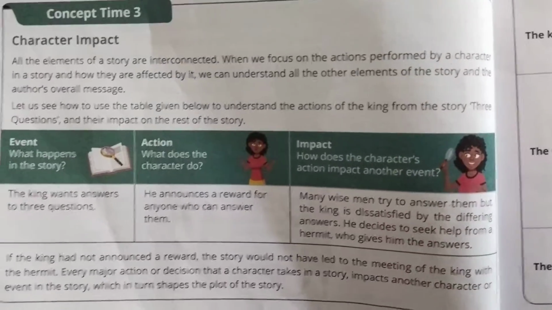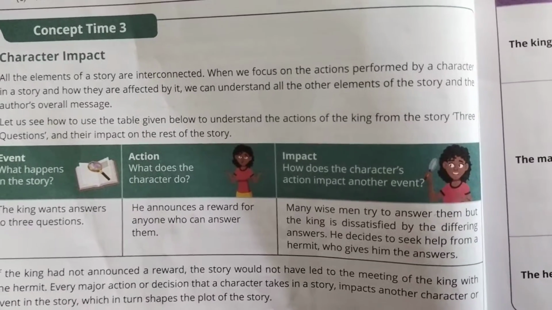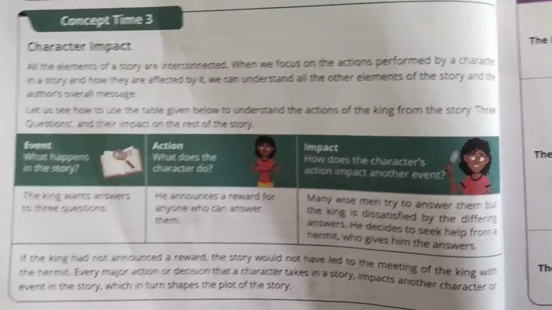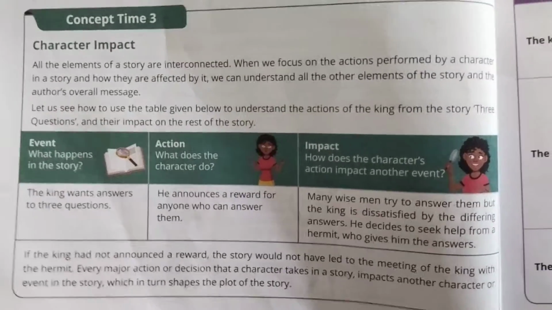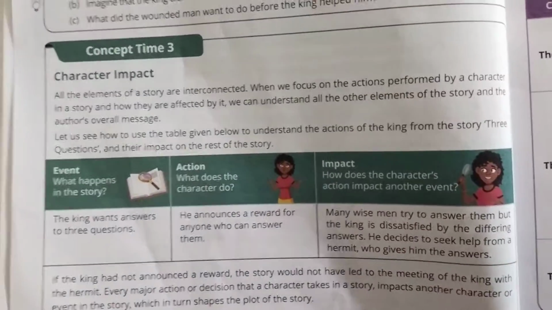So for example, if the king had not announced a reward, the story would not have led to the meeting of the king with the hermit. Here you can see the problem raised by the king, so that he got the solution from the hermit.